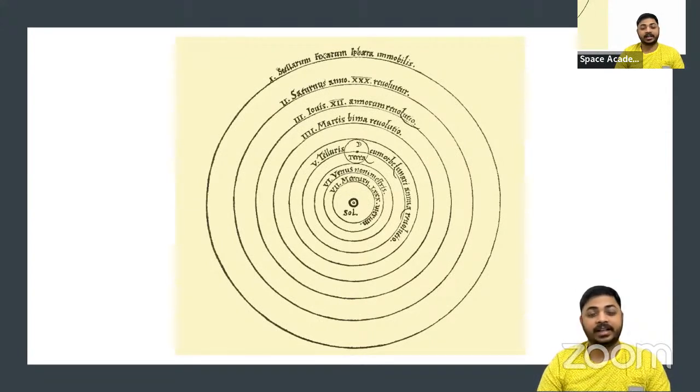You may be wondering that the names mentioned in this diagram of Copernicus are really different, right? Like Mercury, Venus, it's the same, but then Terra. Terra means ground, that is Earth. Then comes Martis, that's Mars. Then Jupiter, and Saturnus, that's Saturn. Obviously, these names sound a bit like a gun or some bazooka, but actually they are the names of the kings of that time. Uranus and Neptune were not discovered at that time. That's why they are not mentioned over here.